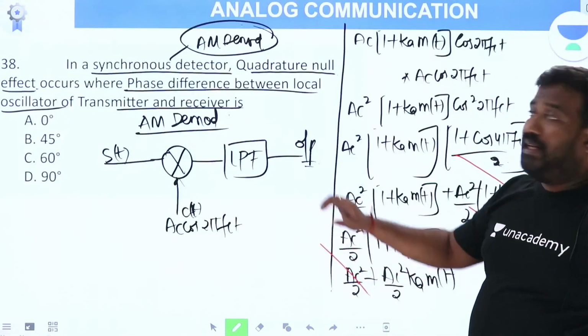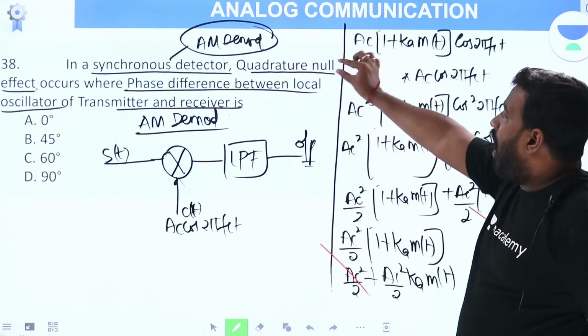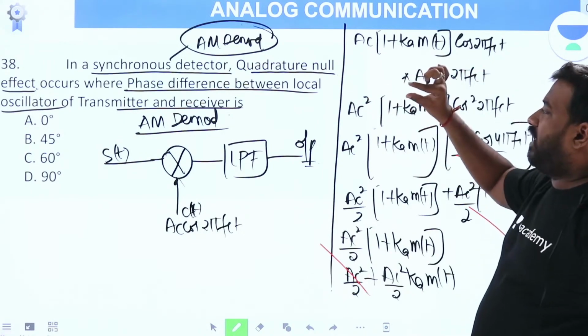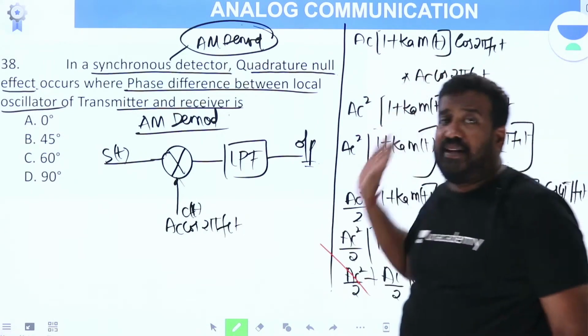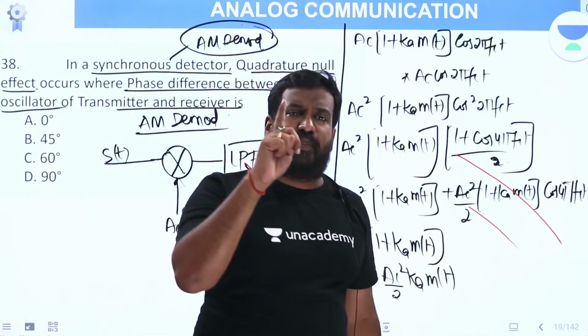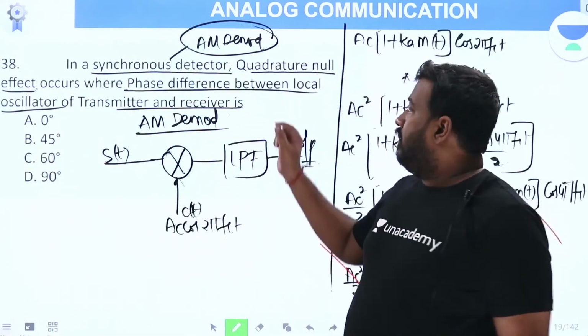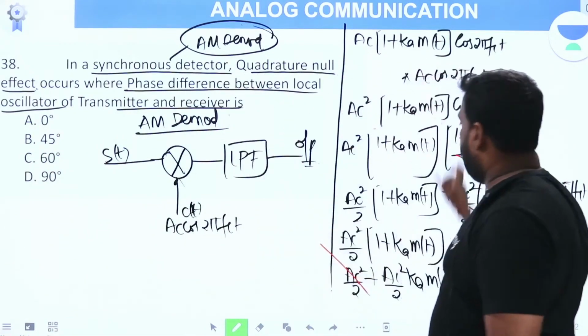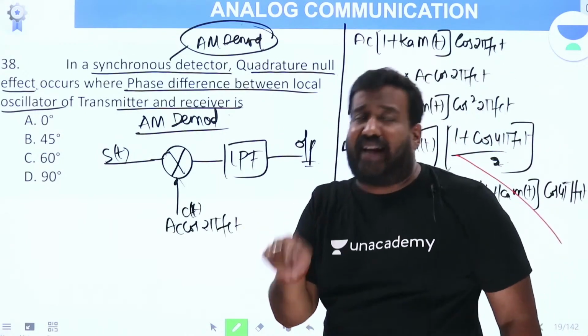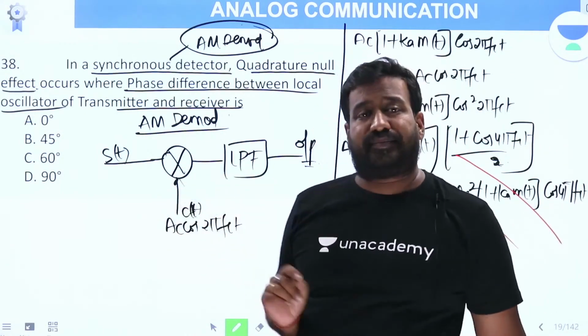Now read the question. In a synchronous detector, quadrature null effect occurs when the phase difference between the local oscillator of transmitter and receiver is dash degrees. To understand this, you need two things. First, you should know the basic operation of a synchronous detector that I explained now. Second, you should know what quadrature null effect is. Then you can answer this easily.